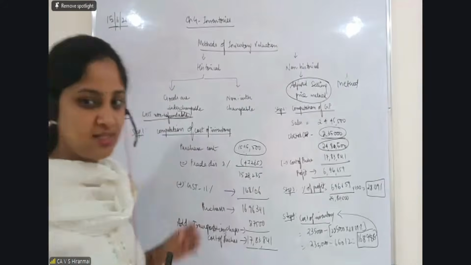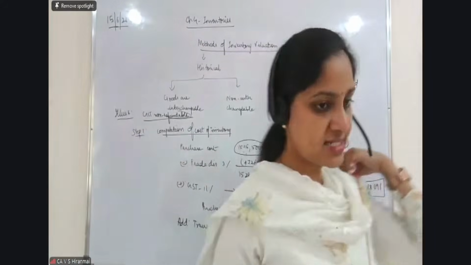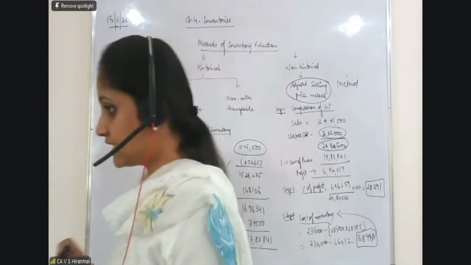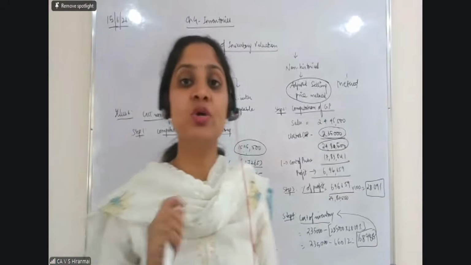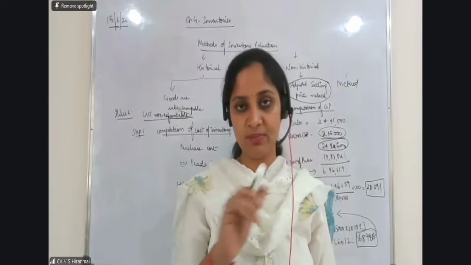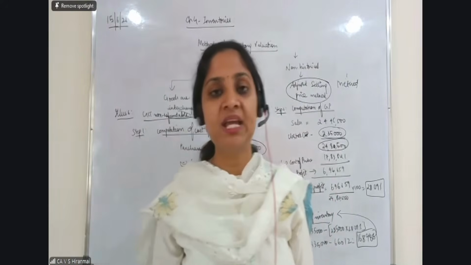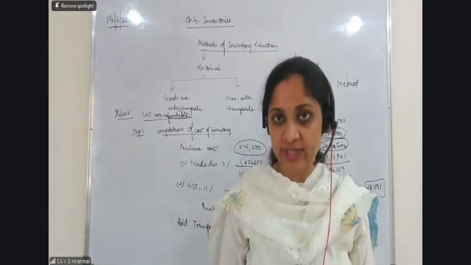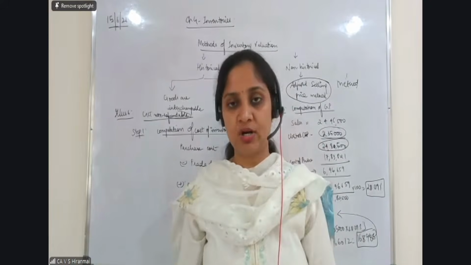Okay, so now let us come back to this particular point. Did everybody understand this concept? So GST refundable, non-refundable, I will tell once again, please make a note of it. Usually GST is a refundable tax. So if something is going to be refundable, you are not going to include that as a part of your cost. Okay, please write it down. This is one of the most important adjustments. GST is a refundable tax. So it should not be included in the cost of the inventory or in the cost of the product.